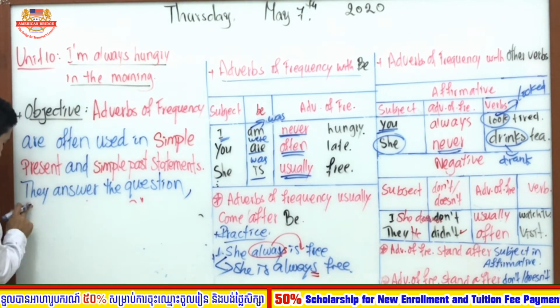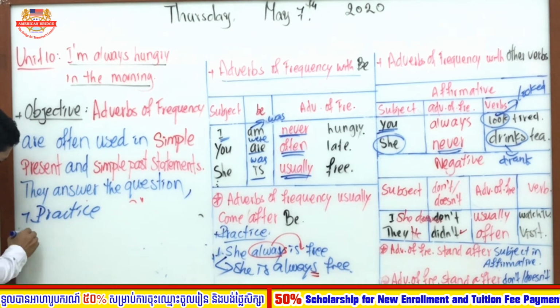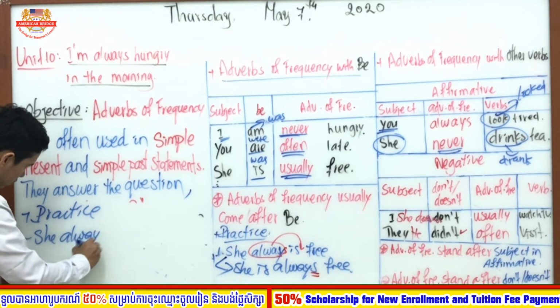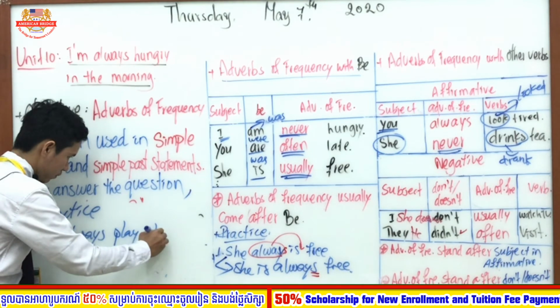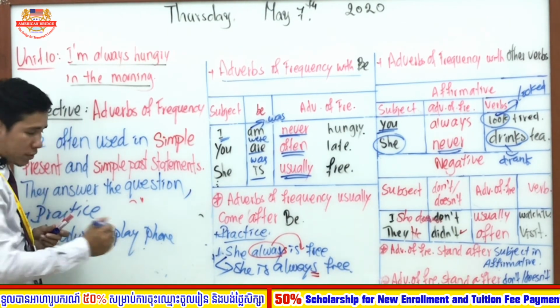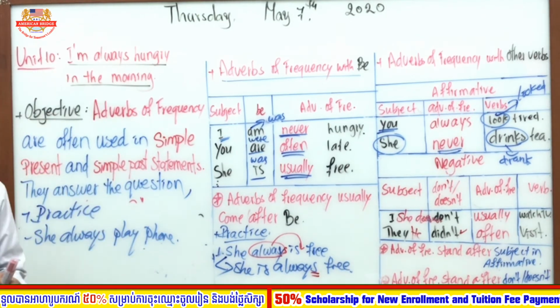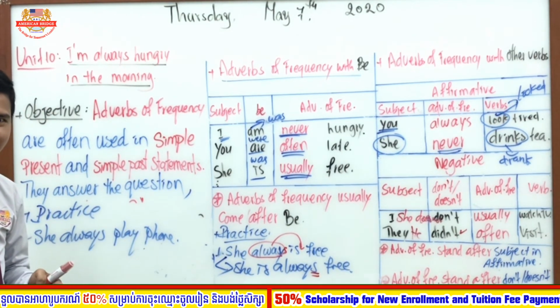So here is the practice. Likely I give you the sentence: she always play phone. Okay, so when you see this sentence, is it right? No, it is not right.